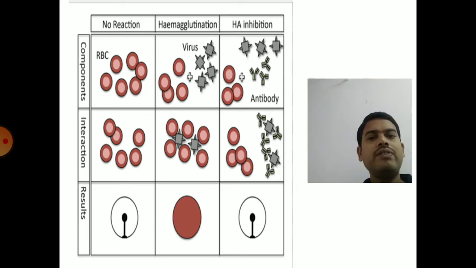So for example, when there is no reaction, there will be no color development. When there is a reaction, that is hemagglutination, then there will be red color development. And when there is an inhibition of agglutination, there is no reaction. So this is the principle of agglutination in test kits or pregnancy kits.